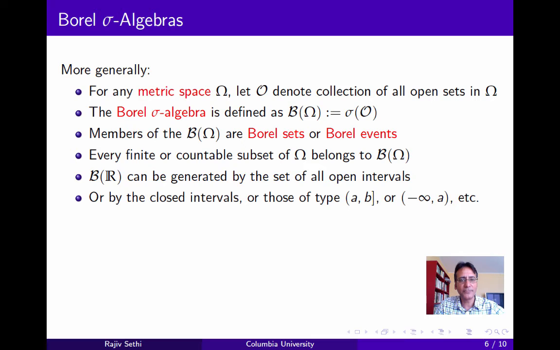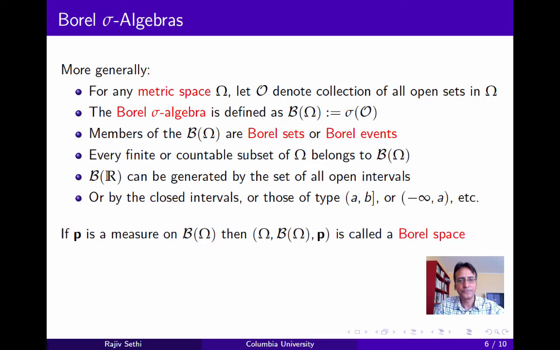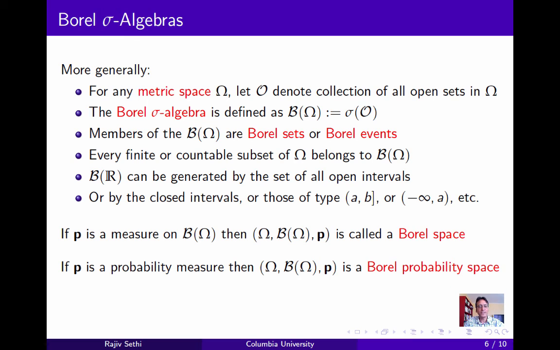And the same Borel algebra can be generated by the closed intervals, or intervals that are left open, right closed, and so on. Now, if P is a measure on the Borel sigma algebra, then the triple omega, B of omega, and P is referred to as a Borel space. And if P is a probability measure, then the triple is called a Borel probability space. And in this case, P is called a Borel measure.